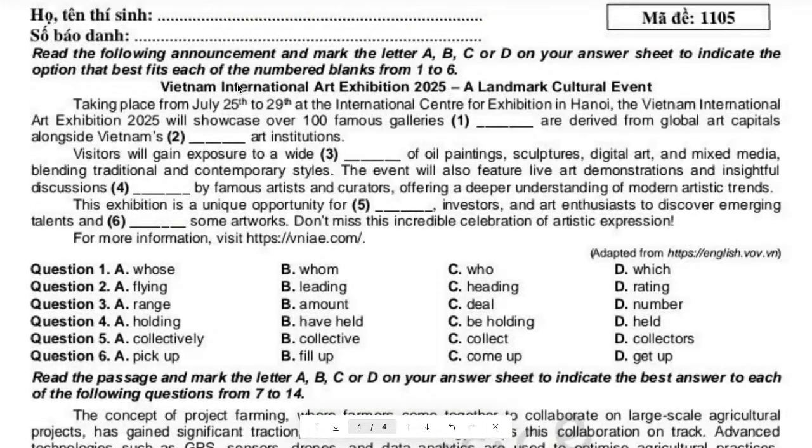Nhi, read the first one, starting from Vietnam International Arts Exhibition. Read that. No. Read the title first. Okay, go on. Okay, stop right there.